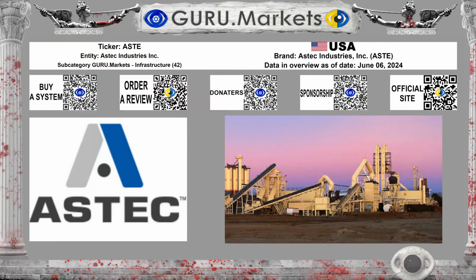Now let's compare the main indicators of the company Astec Industries Inc., ticker ASTE. This review was made using current data as of June 6, 2024. According to the Guru.Markets classification, Astec Industries Inc. belongs to the subcategory Infrastructure. 42 organizations take part in the analysis. This is very representative.